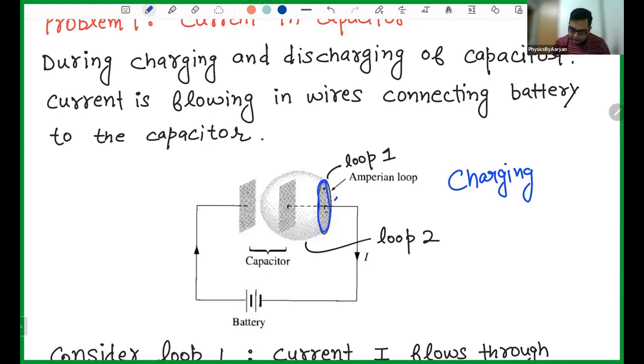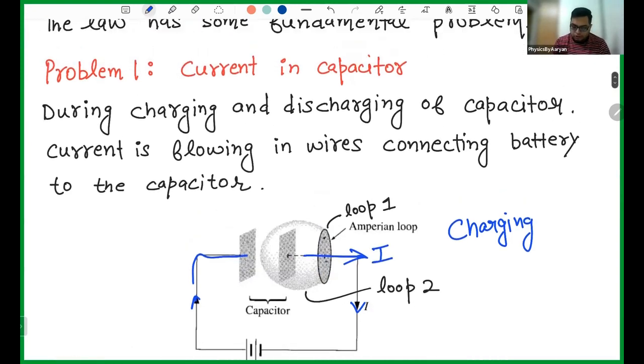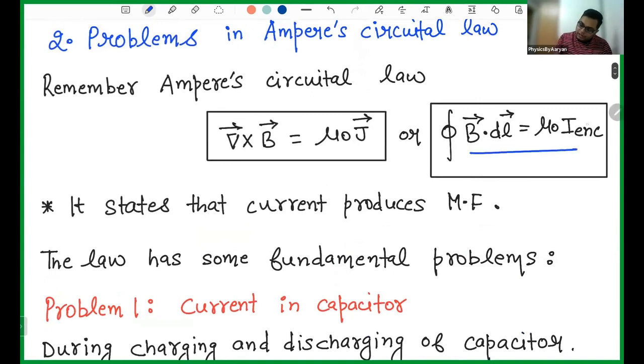And you can clearly see that the current is going like this here, and then the current is coming like this. So you can clearly see that current is passing through this loop. How much current is passing through this loop? I. So if the current passes through the loop, you can clearly see that the current is enclosed in the loop. So you have some loop, and within this loop the current is flowing, means this loop encloses some current.